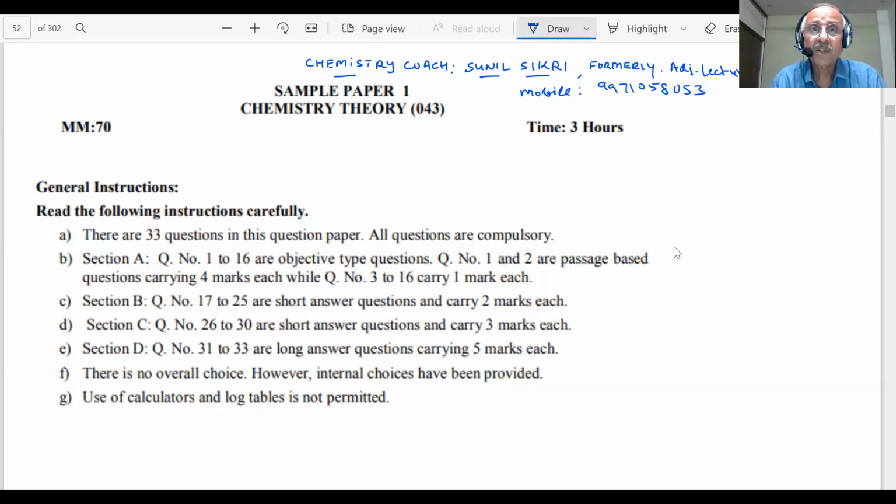Here we have with us a sample paper of chemistry, and we would like to introduce to you what type of paper will be there in your board exam, students. I will do this in parts, and in the first part, I will be solving today's Section A, which has paragraphs and questions.